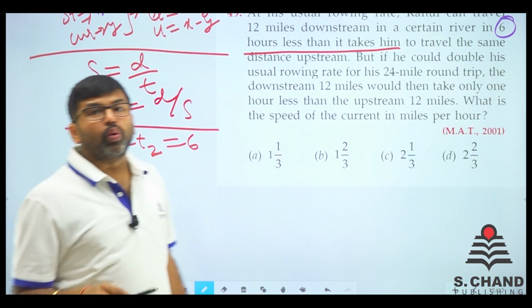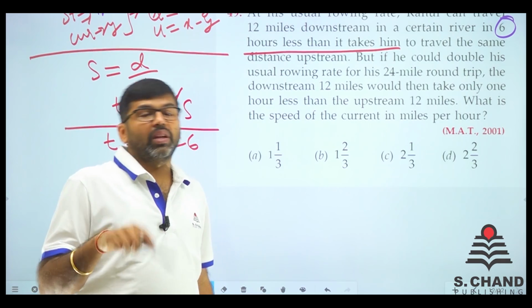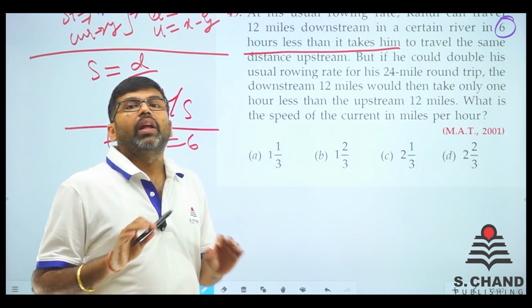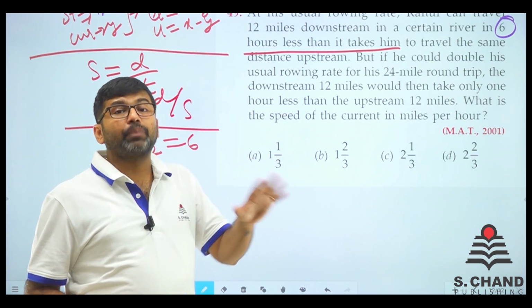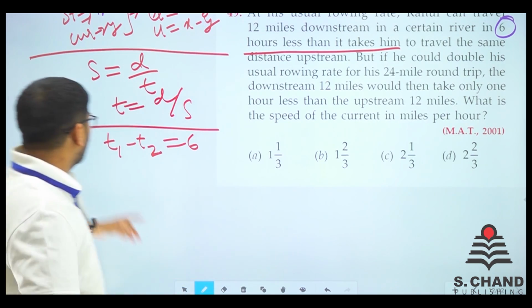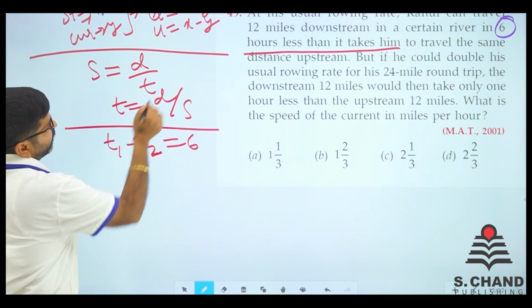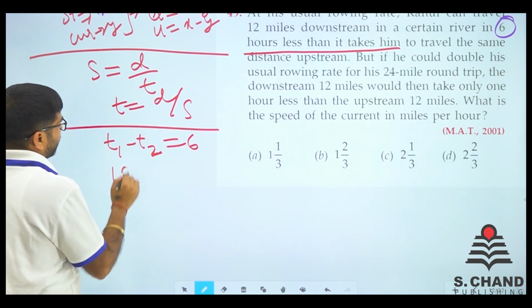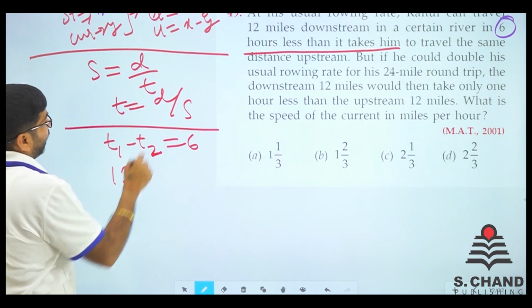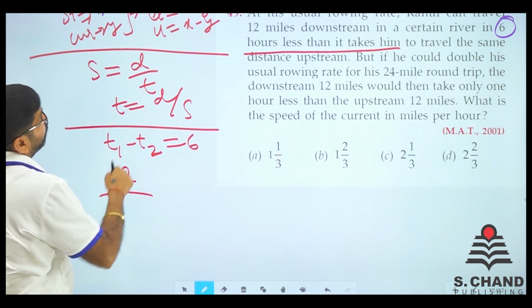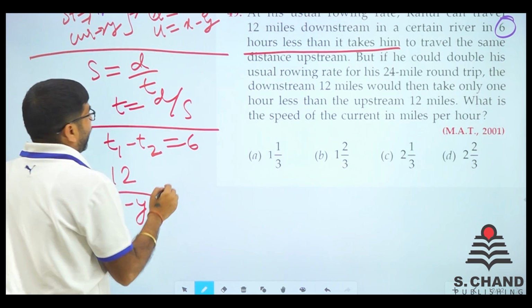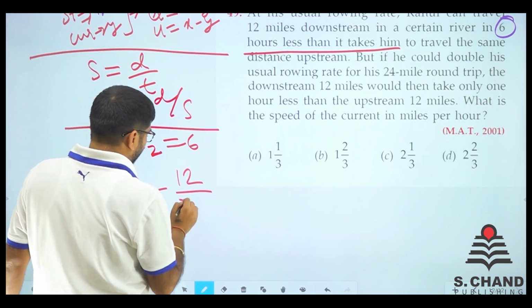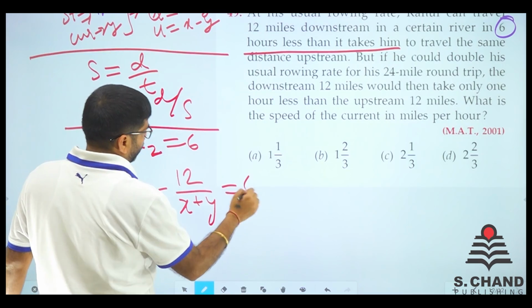Now we need to know which time is more, the downstream time or the upstream time. We know it very well: it takes more time going upstream than downstream. So here it is T1. T1 is distance upon speed. Distance is 12 miles and the upstream speed is x minus y. So 12 over (x minus y) minus 12 over (x plus y) is equal to 6, right?